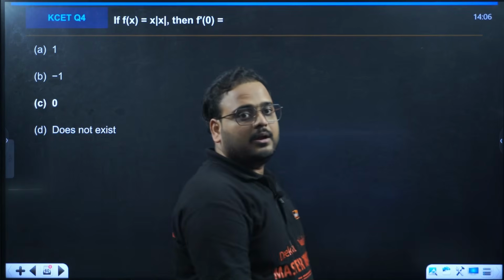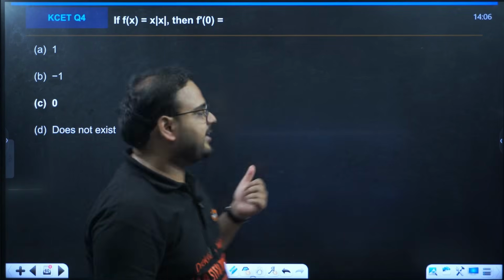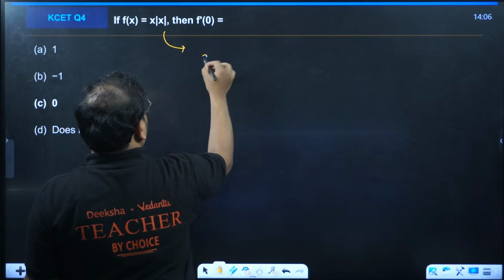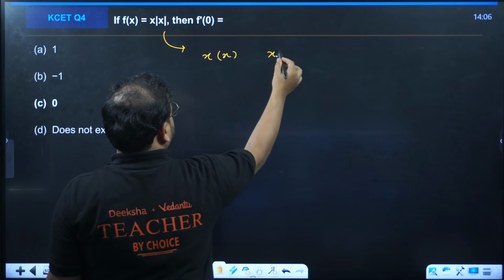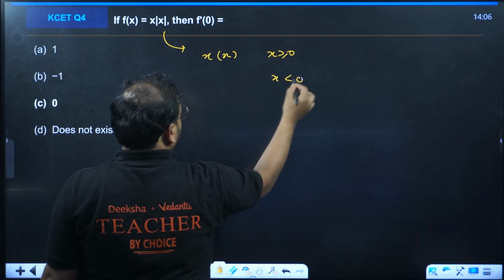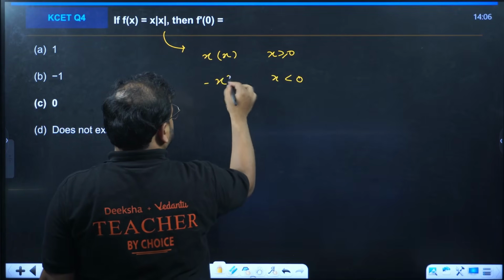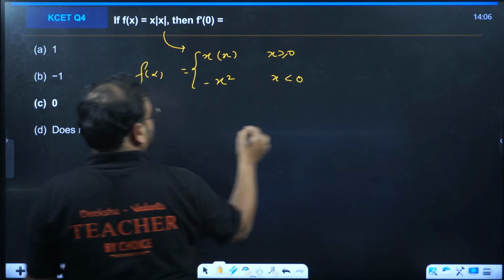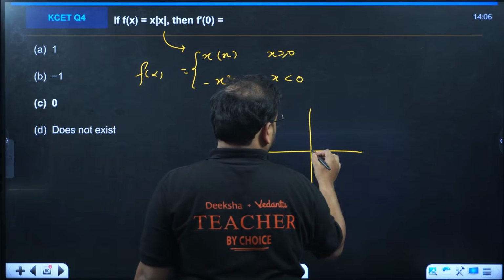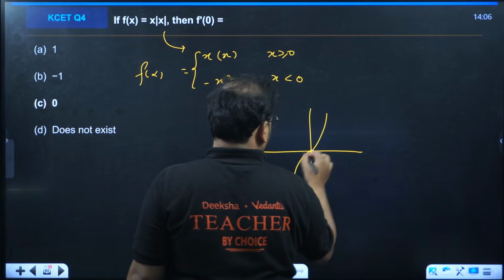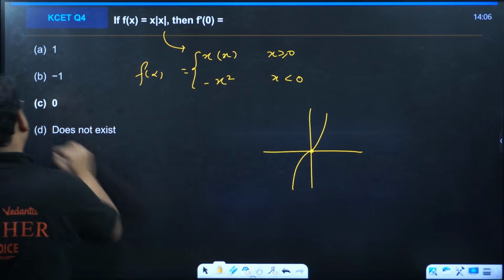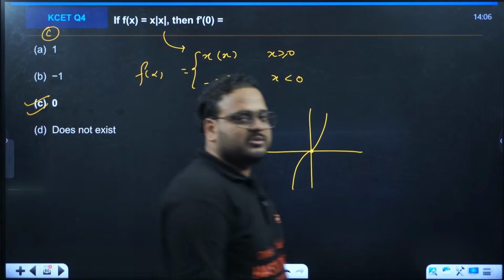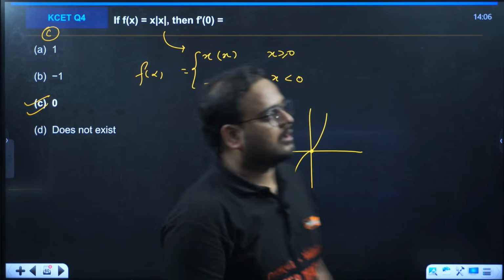Some of them are very easy questions. Now this one, we just solved this question, right? x times x square. So basically this is x times x when x is more than 0, and this was also minus x square. This is your f of x. We just solved it right now. The graph, you remember, was this. The derivative over here will be 0 at the origin. So the answer is option C. Some of these questions are extremely simple. Moving on.